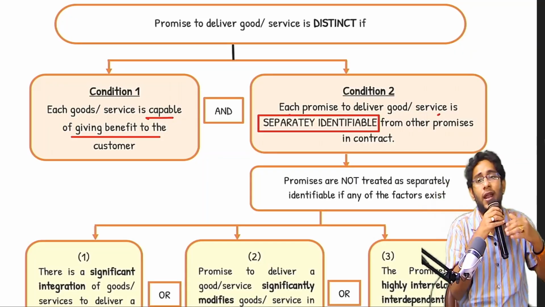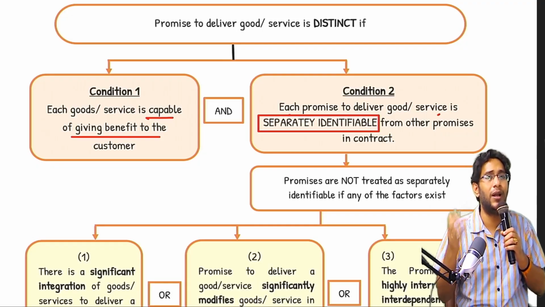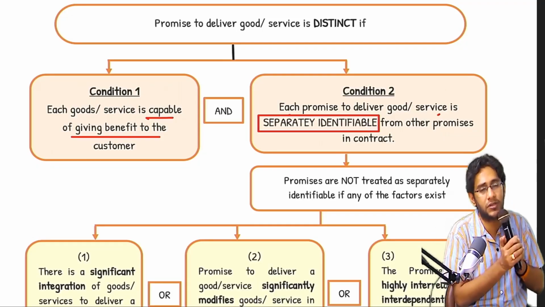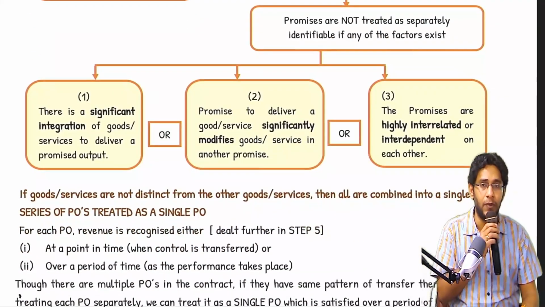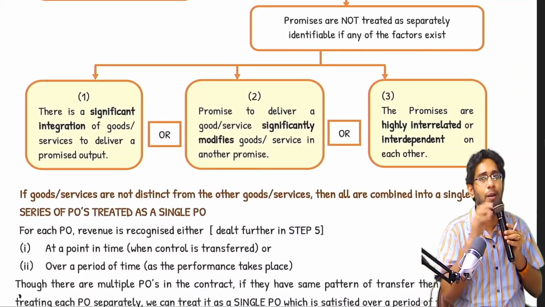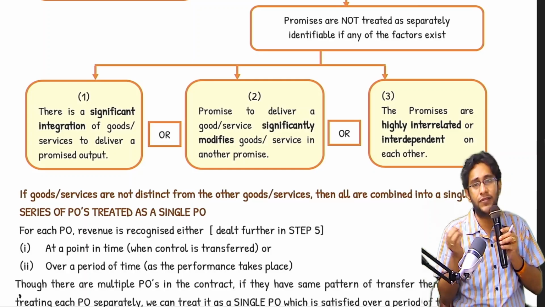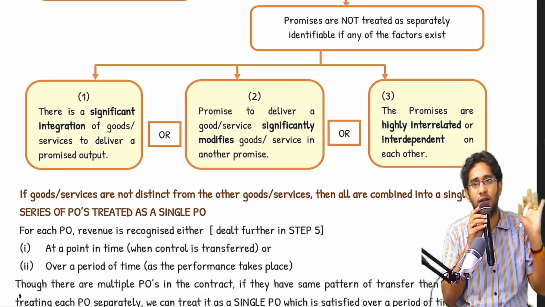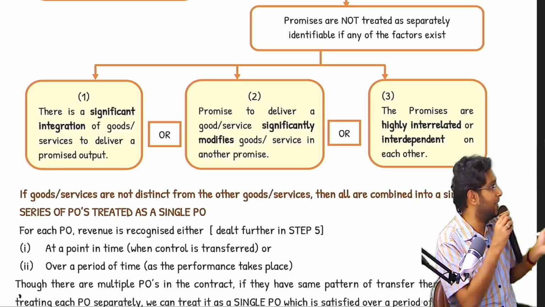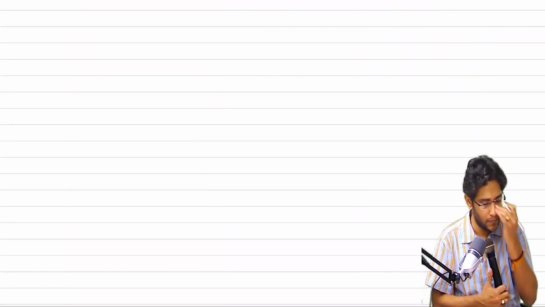In multiple promises, each promise will become a distinct promise when one promise is separately identifiable from other promises. Okay, sir, separately identifiable, understood. But how will I prove it? How will I know when I read a question? For that, the standard treats it negatively. There are 3 criteria. If any of these 3 are there, then the separate identifiability test is failed. Or you can understand it positively. For the separate identifiability criteria to be passed, none of the 3 boxes should be satisfied. Now, let's see examples and then we'll come back and read this. Okay? Example is, suppose I am X Limited.